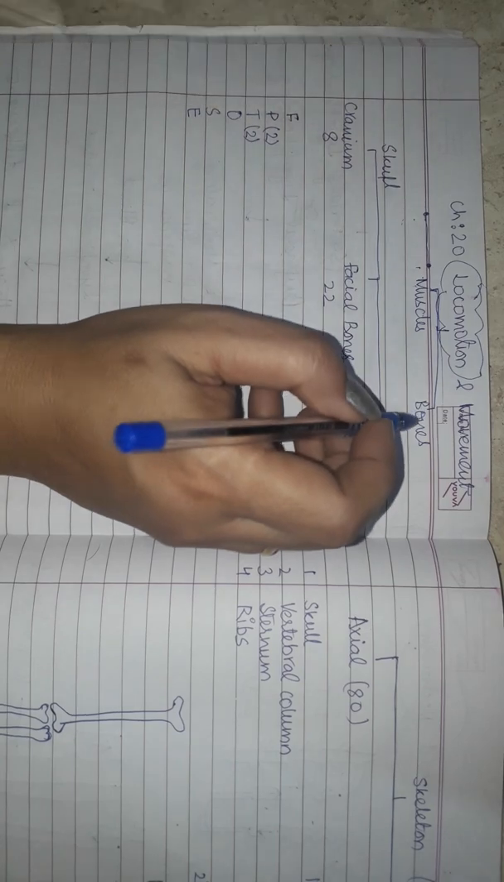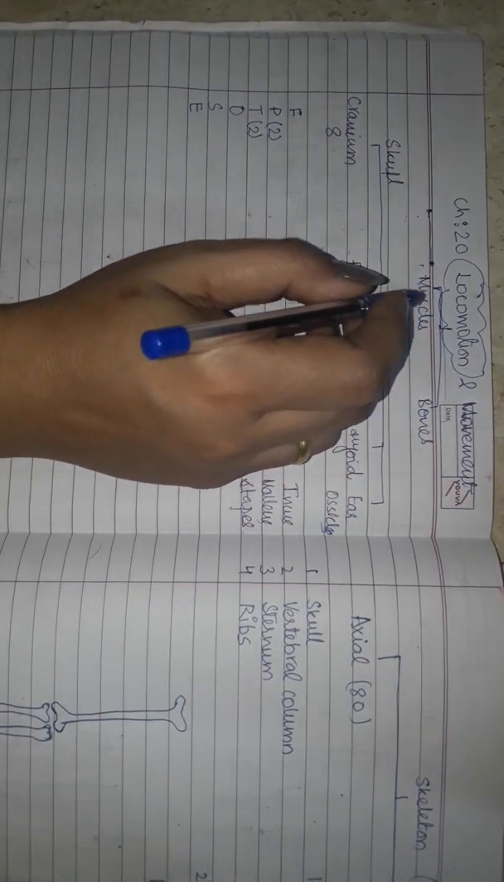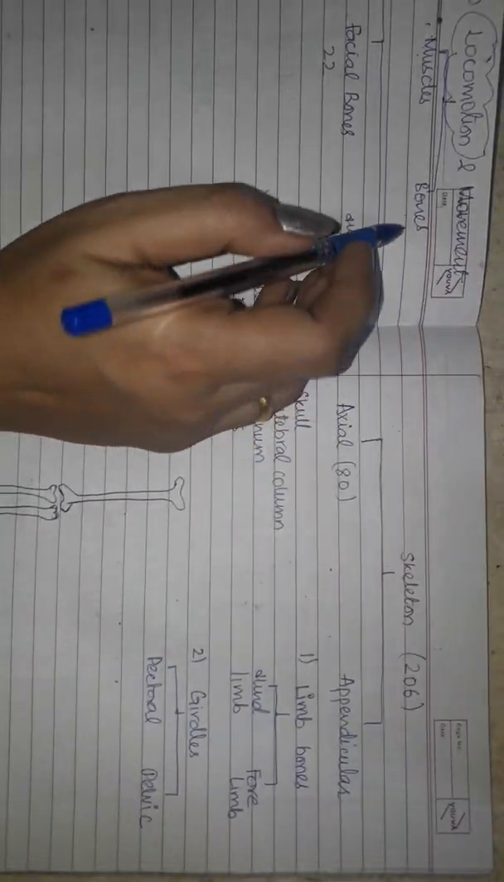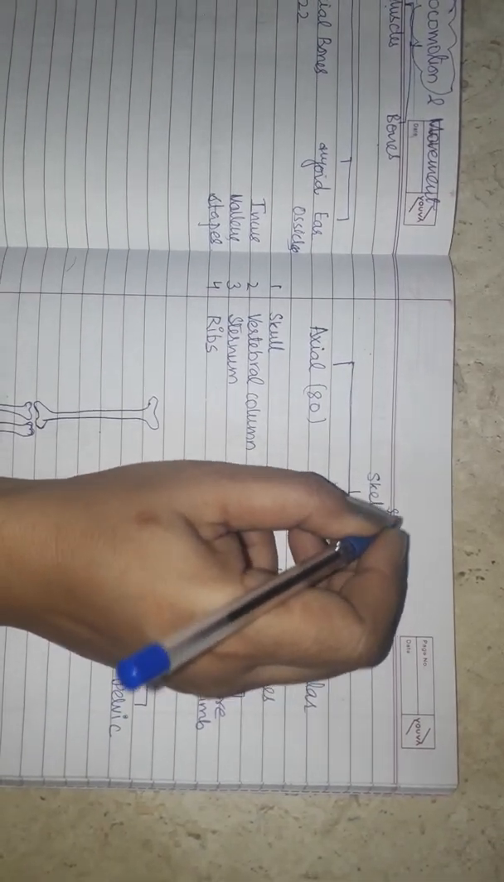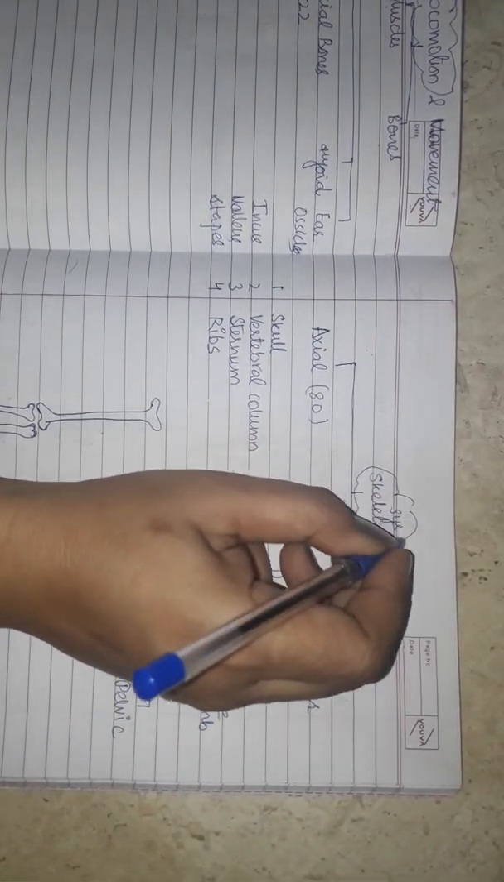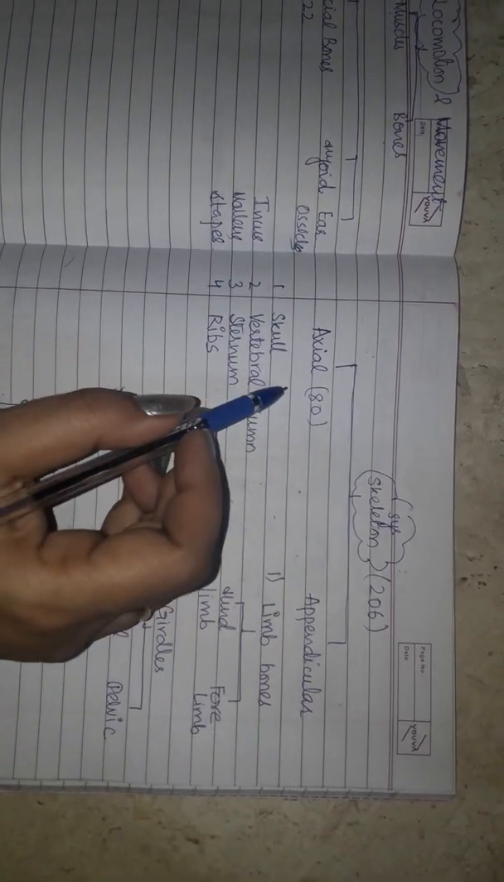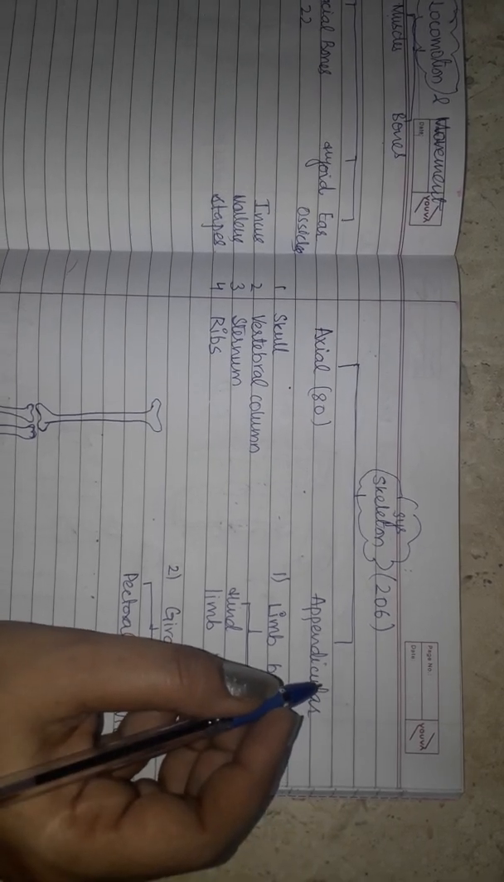Locomotion is possible because of the muscles and bones present in the body. This comes under the muscular system, and the bony framework of the body is known as the skeletal system. The skeleton is divided into two parts, the axial skeleton and the appendicular skeleton.